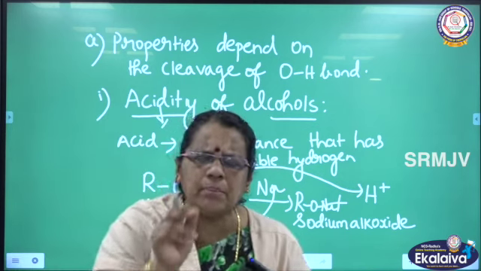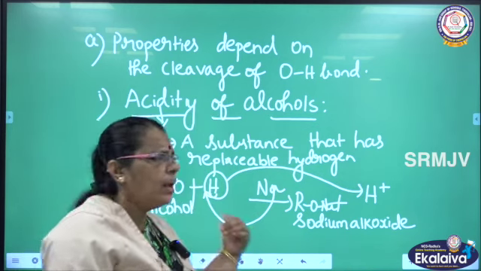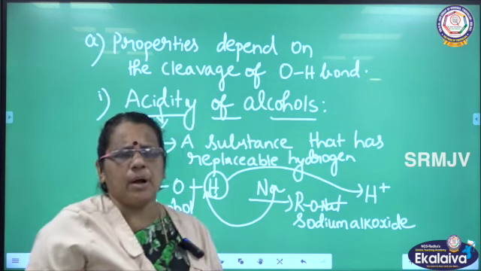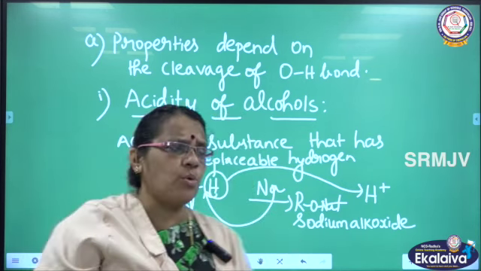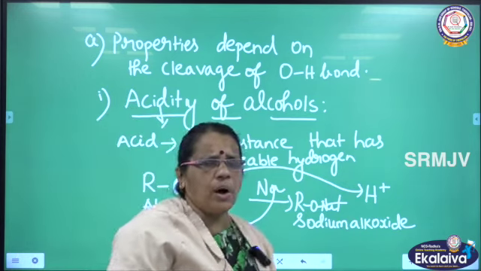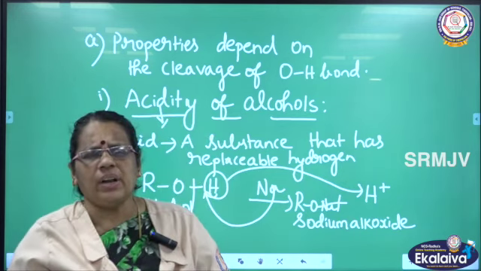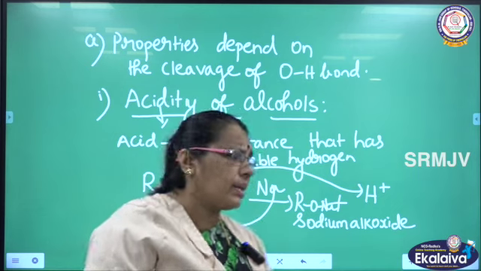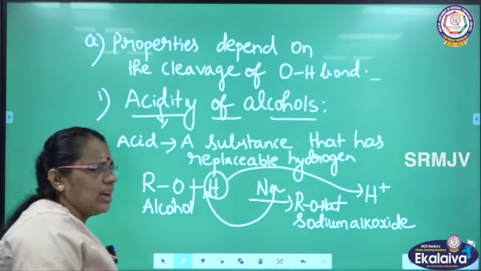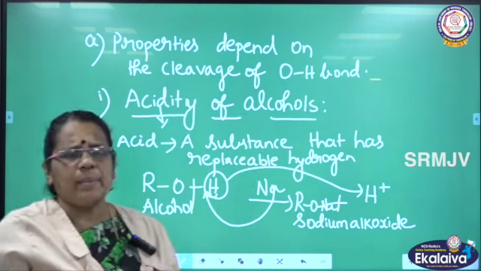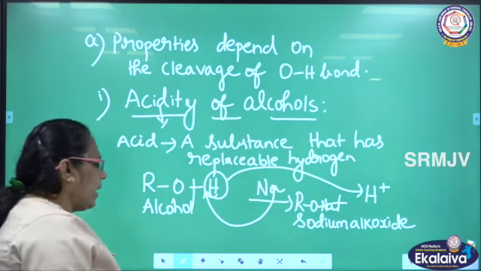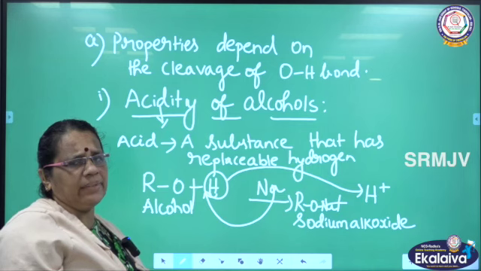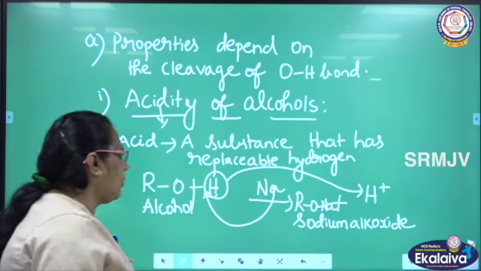So when sodium reacts with alcohol, I am breaking the bond between oxygen and hydrogen. Thereby, hydrogen is removed as a proton. In the place of hydrogen, what is substituted? What is the metal we are substituting here? Sodium. So what is the compound I am getting here? Sodium alkoxide, which is a salt, with the liberation of hydrogen.